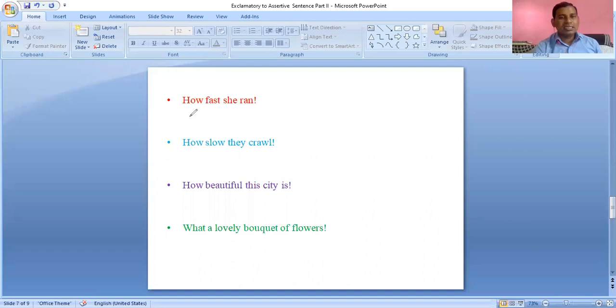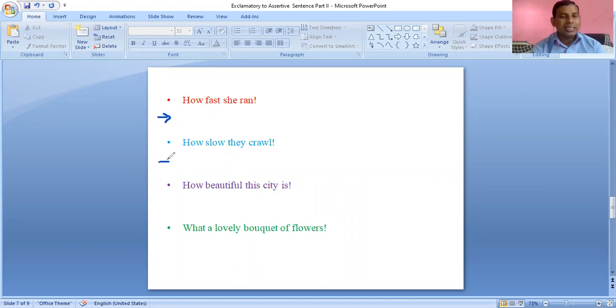In the next slide, our first sentence is, how fast she ran. It is "ran", not "run". So what will be the answer? She ran very fast.